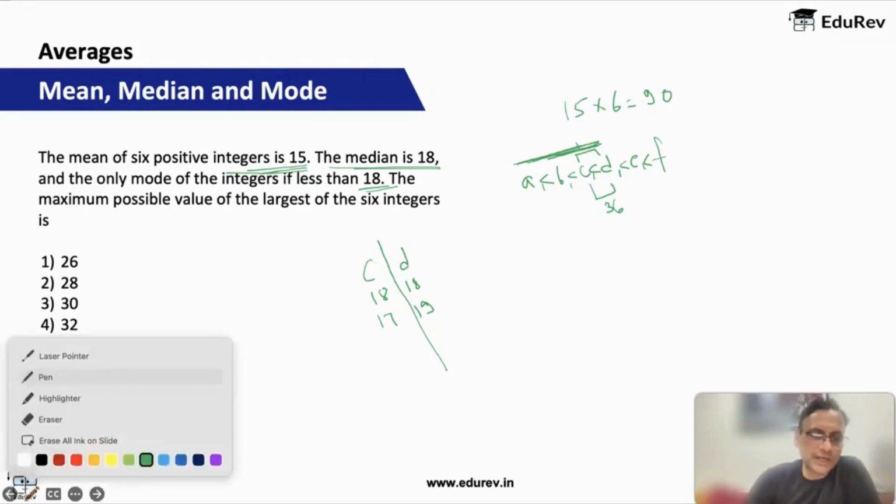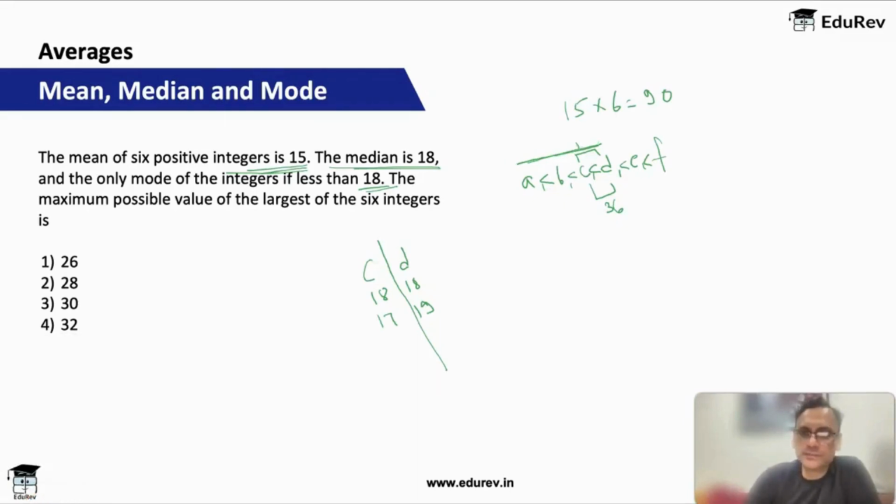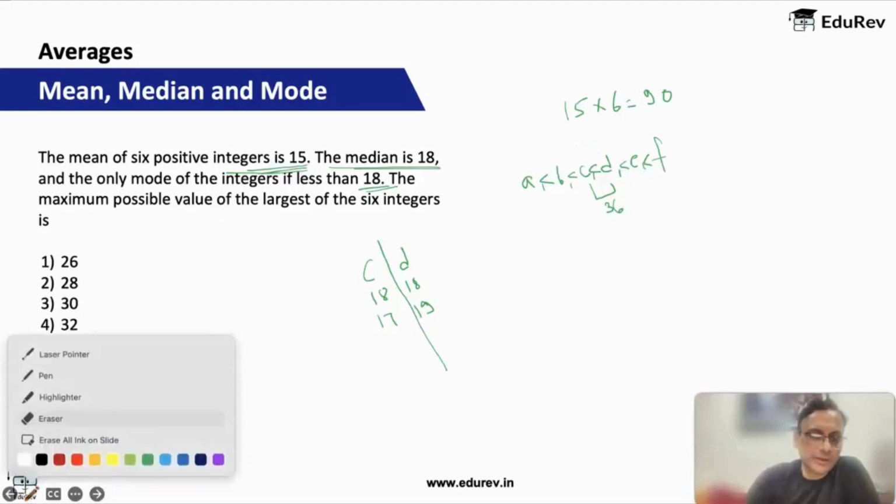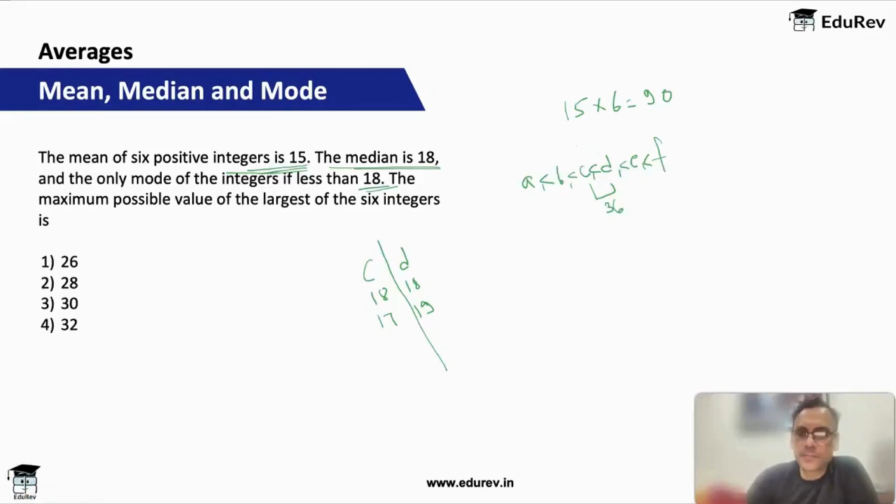So let's write that down. We'll remove this. The mode can be A, B, C. Then, the maximum possible value of the largest of the 6 integers is asked.